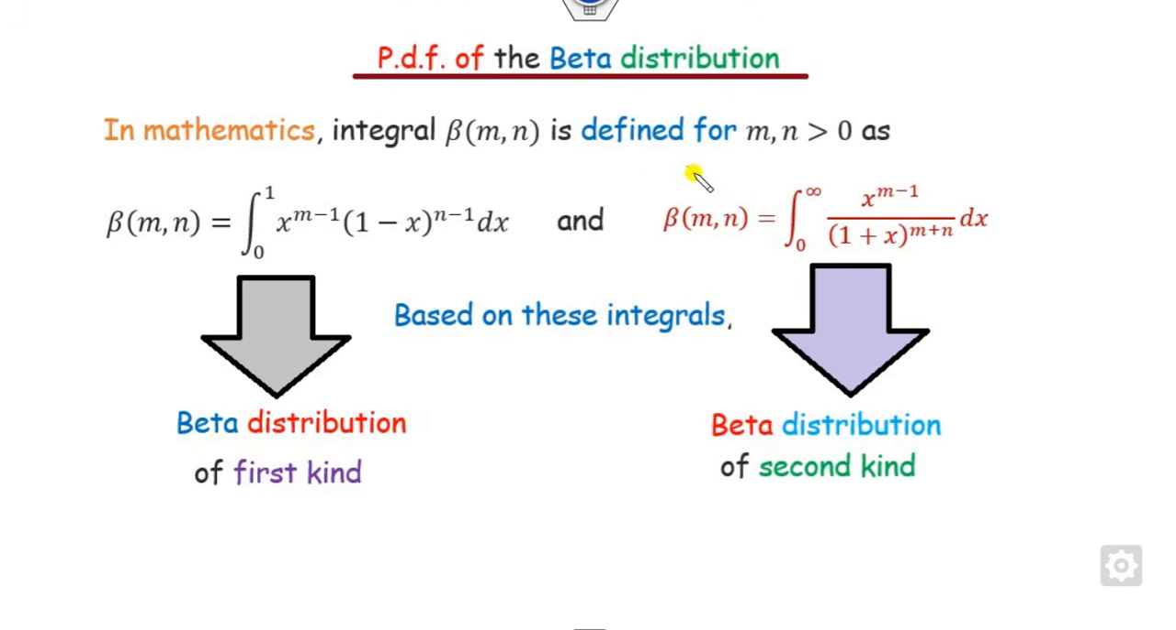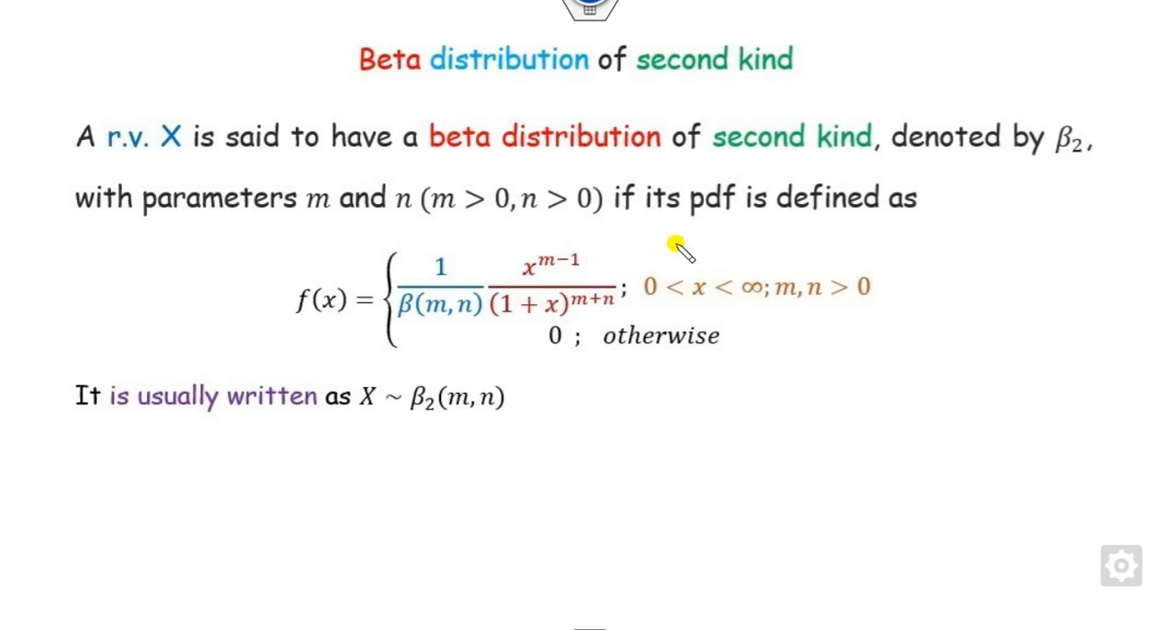Similarly, we can define the beta distribution of the second kind based on this formula. You can see the domain is 0 to infinity. So we can say any random variable x which lies from 0 to infinity is said to follow the beta distribution of the second kind, denoted as beta 2, if we define this PDF as here.